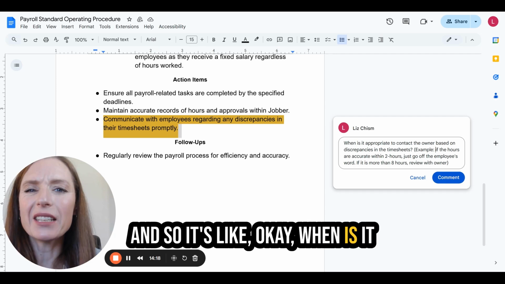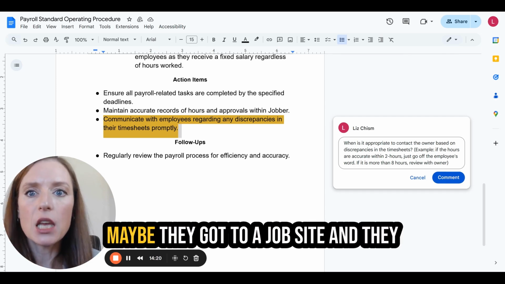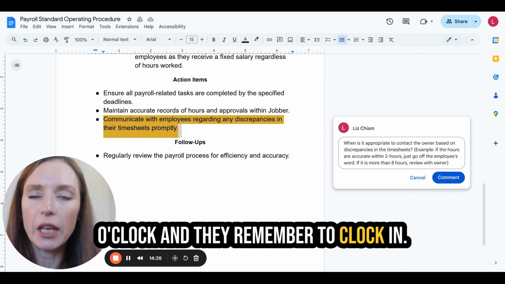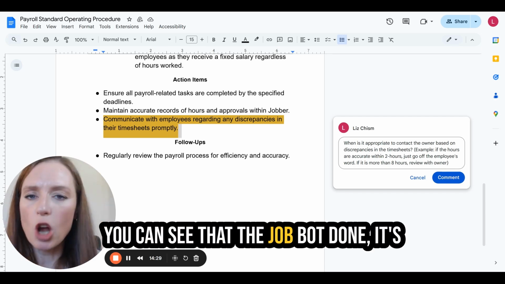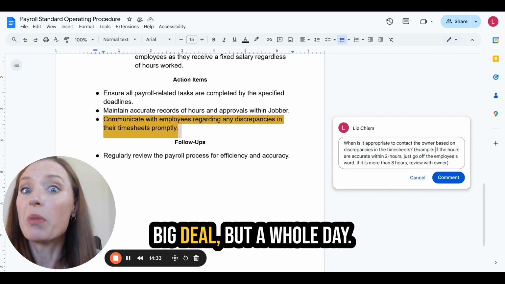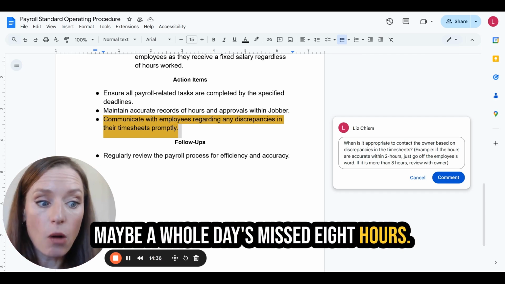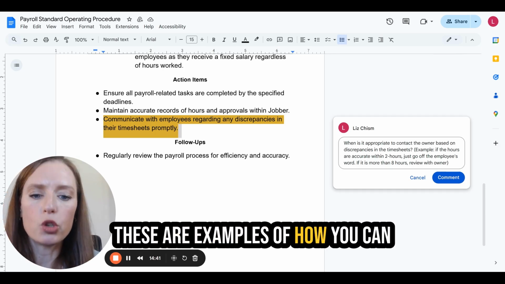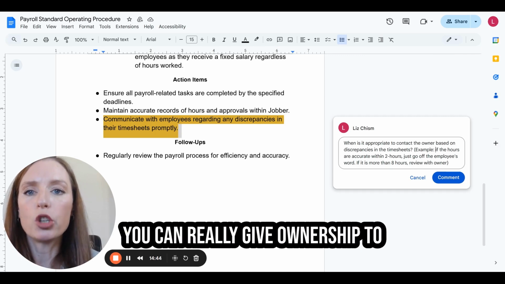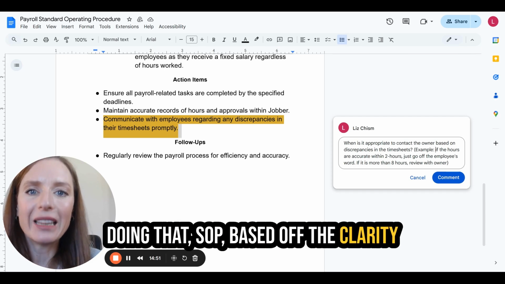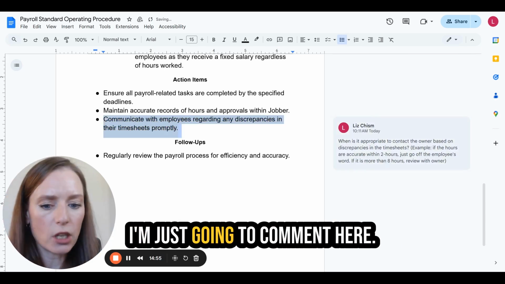And so it's like, okay, when is it appropriate to contact the owner? Maybe they got to a job site and they were there at 8 o'clock, but it's 10 o'clock and they just remembered to clock in. Okay, well, you can see that the job got done. It's pretty obvious that they were there. They just forgot to clock in. Okay, 2 hours, not a big deal. But maybe a whole day's missed, 8 hours, that's maybe when the owner needs to be contacted. These are examples of how you can make this SOP stronger and how you can really give ownership to the office coordinator, or whoever's doing that SOP, based off the clarity that you create within the SOP. I'm just going to comment here.